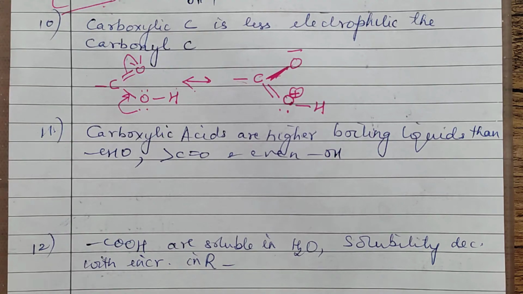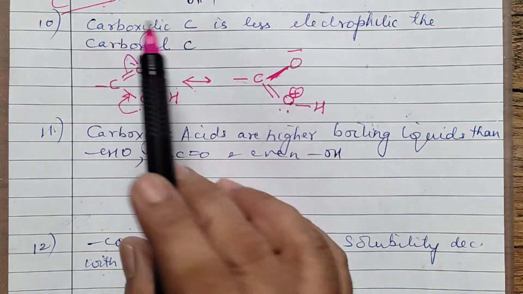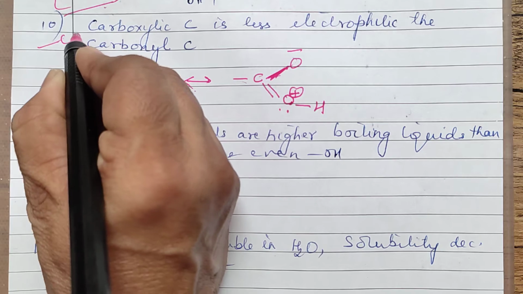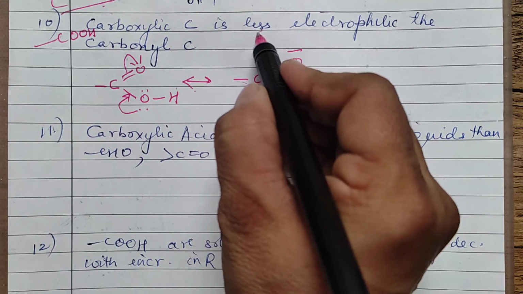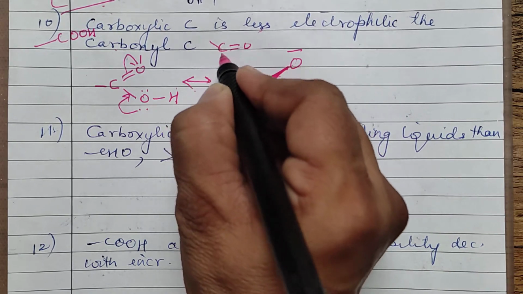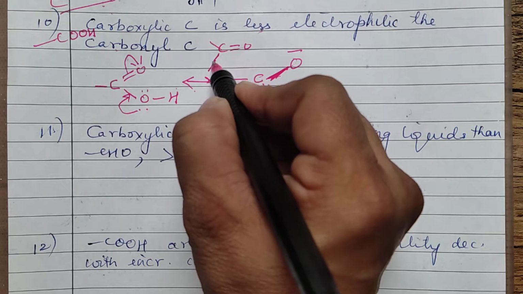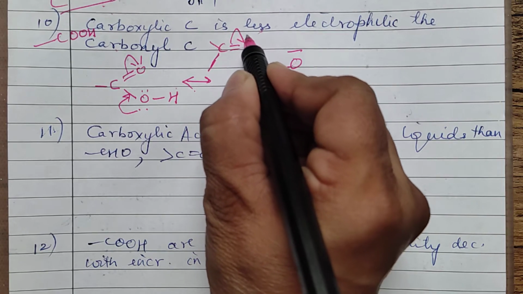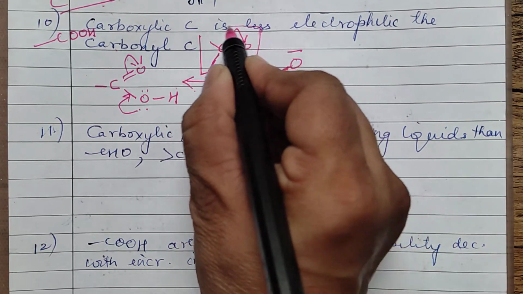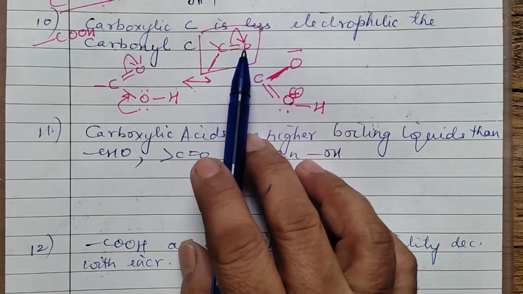Another question says that the carboxylic carbon is less electrophilic than the carbonyl carbon. Carboxylic carbon means they are talking about COOH. Carbonyl carbon is this. Why? Carbonyl carbon means it is having only this type of shift in it, right? Due to which the carbon gets positive and this gets negative.